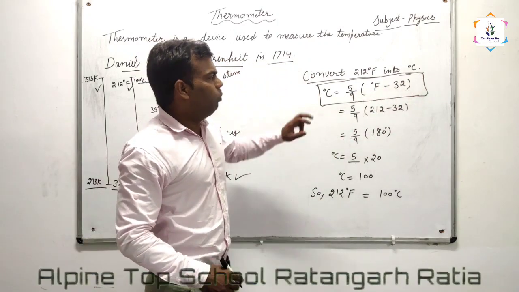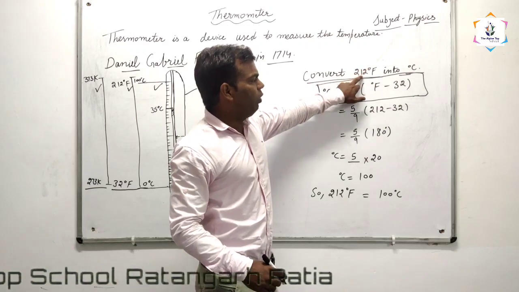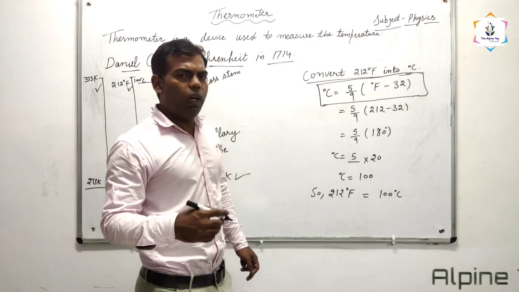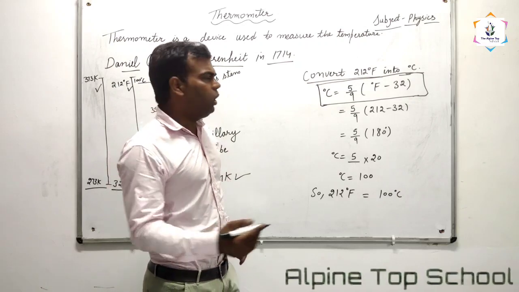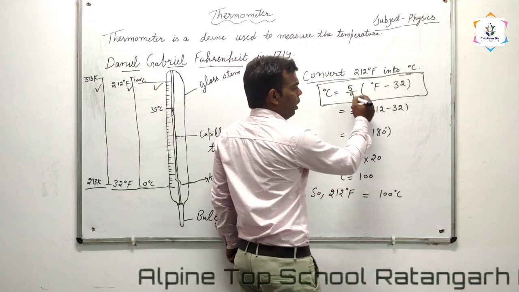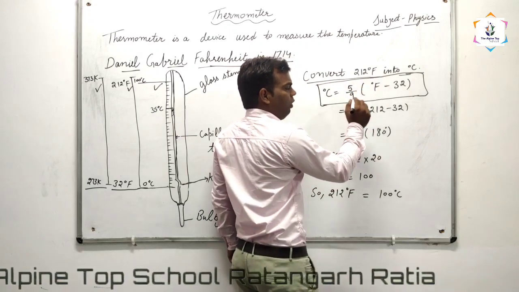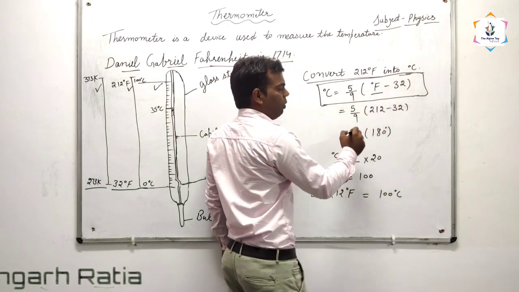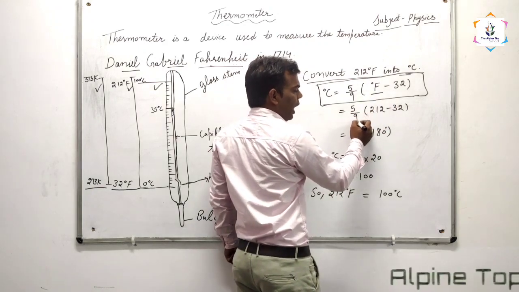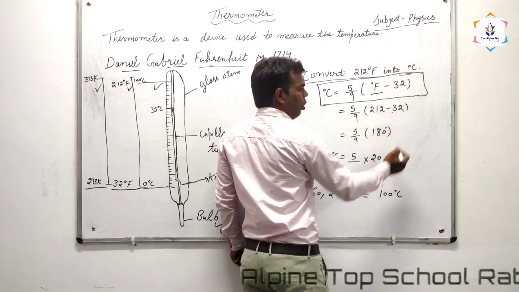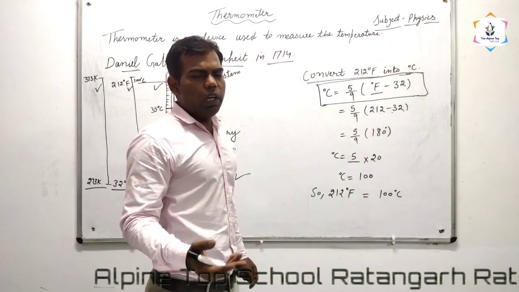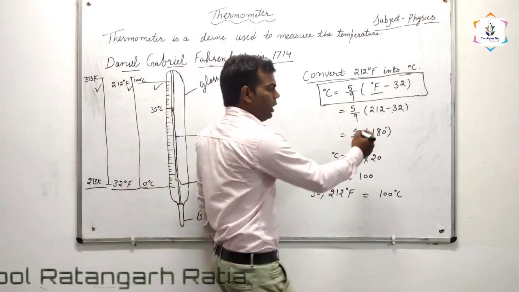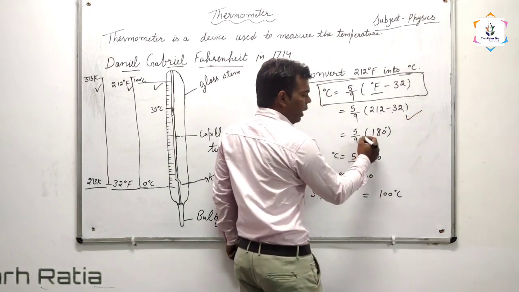What is the value of temperature in degree Fahrenheit? It is 212 degree Fahrenheit. We will put the temperature in degree Fahrenheit in the formula. Here we will write 212. So, 5 by 9 into 212 minus 32. When we subtract 212 minus 32, it will be 180. So this equation will become 5 by 9 into 180.